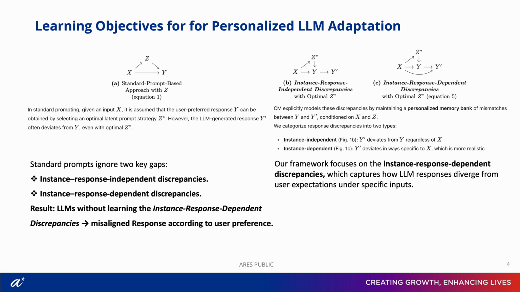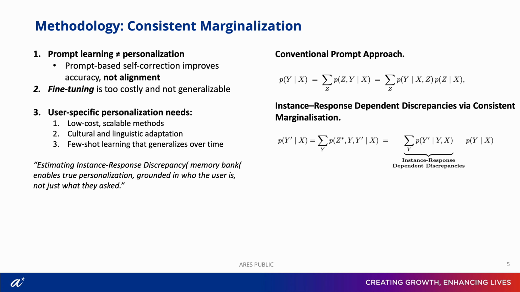Prompting assumes that with the right Z, the model will always generate the correct Y, but in reality, deviations do happen and they are often input dependent. Let's look at the likelihood view of prompting. Given equation 1, what this means is that prompt-based learning tries to maximize the likelihood of generating the correct output by searching for the right prompt Z. The assumption is simple. If we find the right Z, then the model distribution will produce the desired response.